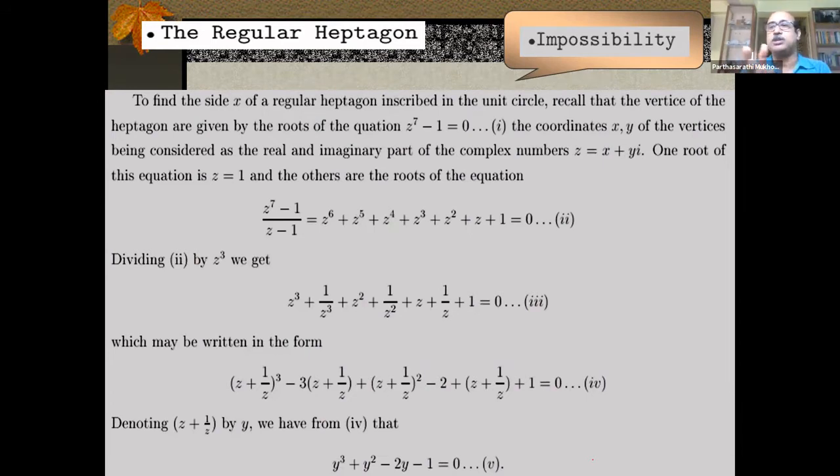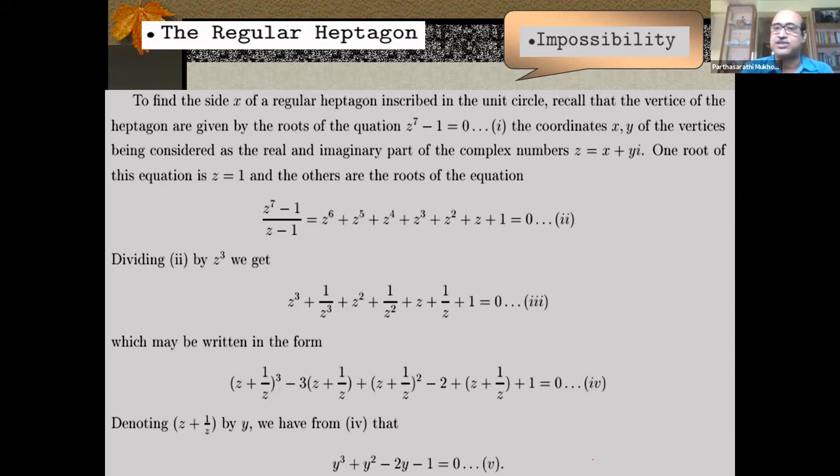For the heptagon, you know, consider z to the power 7 minus 1 on the plane. The roots of that on the unit circle would give this. So suppose these are the roots I'm trying to find and trying to justify whether they are constructible or not. Then one root is 1, clear enough. For the others, I just divide z to the power 7 minus 1 by z minus 1, and I get this polynomial, z to the power 6 plus z to the power 5, etc. I just club it and simplify a little bit, because I have to bring it down to a degree 3 polynomial, right? So what I do is simple: dividing all through by z cube and doing some ordinary algebraic manipulation.